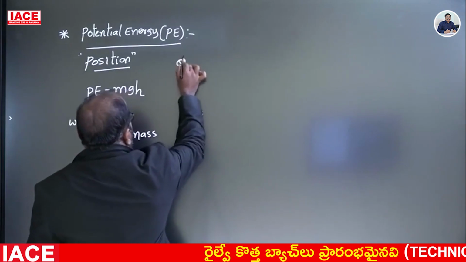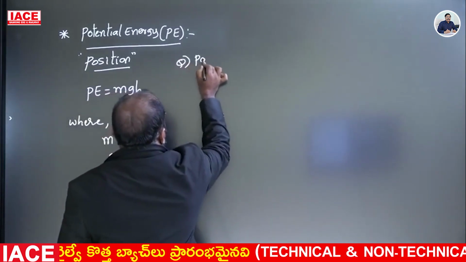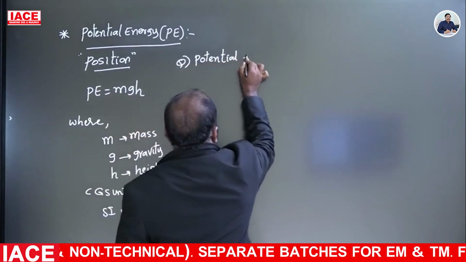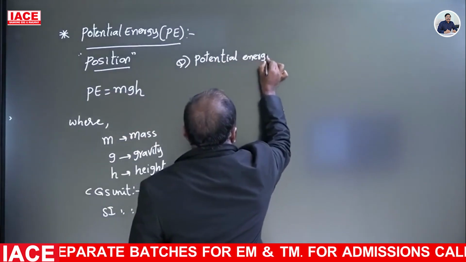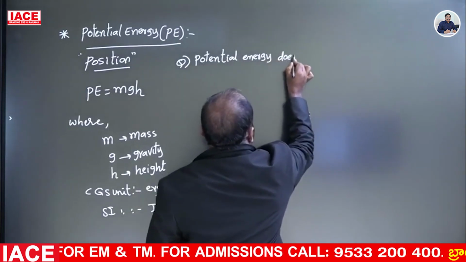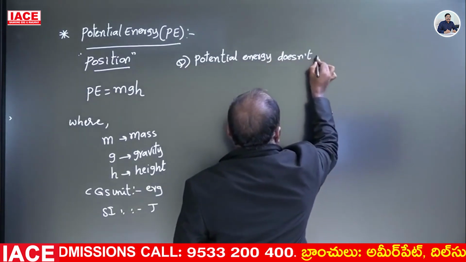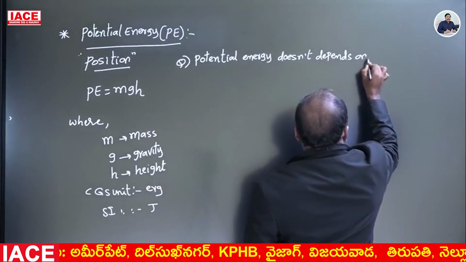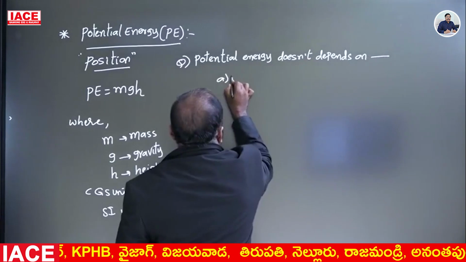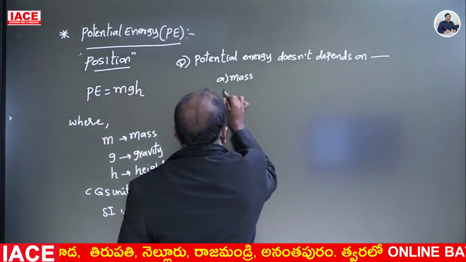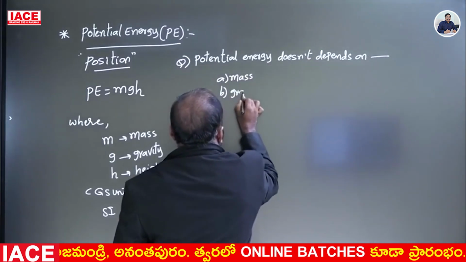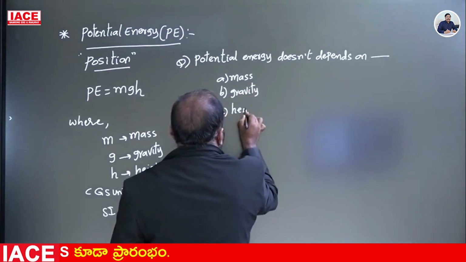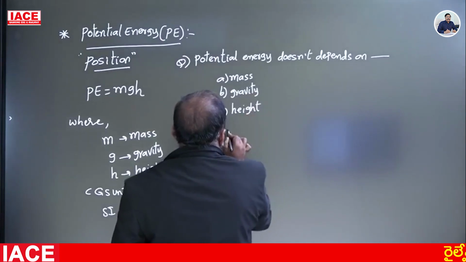Here, one question is there. Potential energy does not depend on option A, mass, option B, gravity, option C, height, option D, speed.